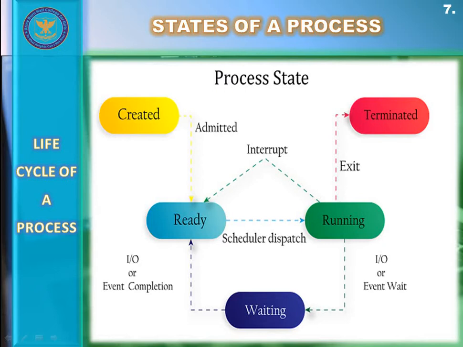When the process finishes its execution, it comes from the running state to the termination state. We can say that in the termination stage, the process has now been killed, the process has been executed, so it just finishes then and there. It gets terminated by the operating system in that terminated state here.